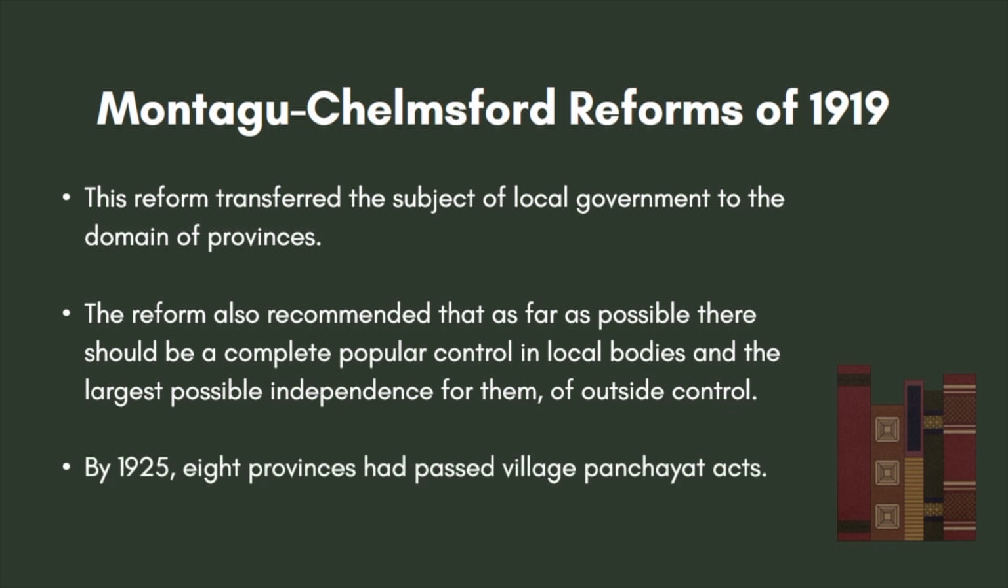By 1925, 8 provinces had passed village panchayat acts. So we see more decentralization and also how the domain of the provinces is inclusive of local government. And hence, you see how the evolution is taking place from the ancient times to the British India. You see the complete transformation. But at the end of the day, it is only becoming more localized and decentralized because the power exists in the smaller units, village units, as far as local government in India is concerned.